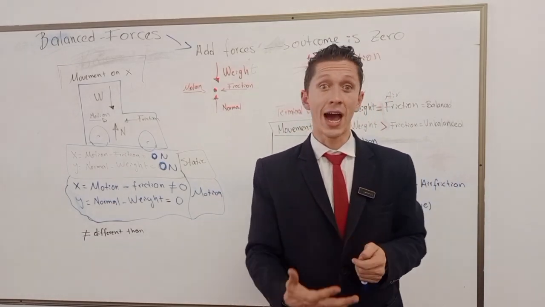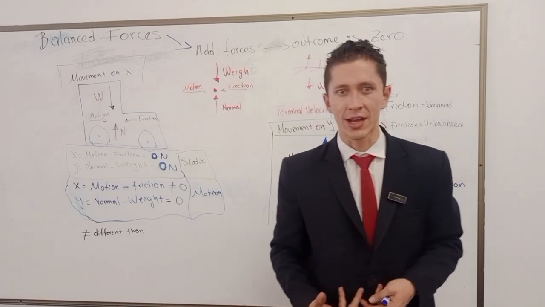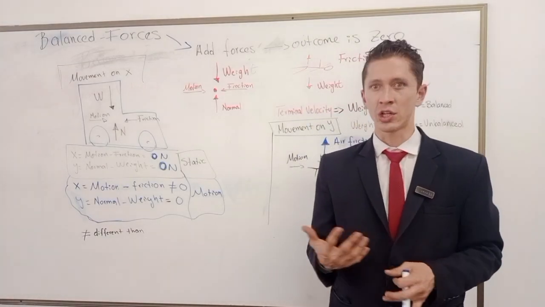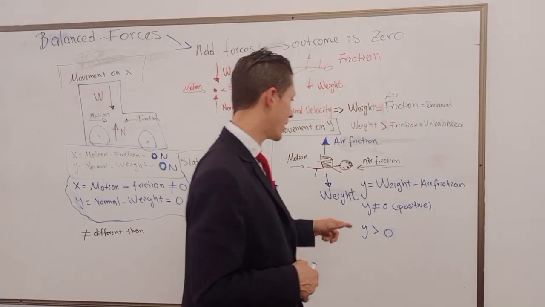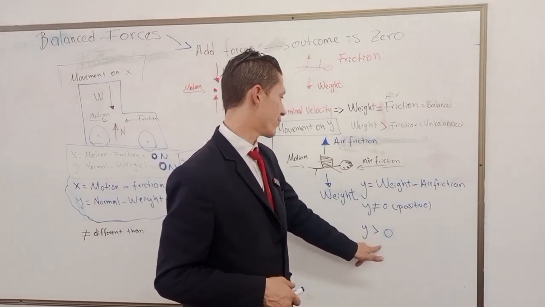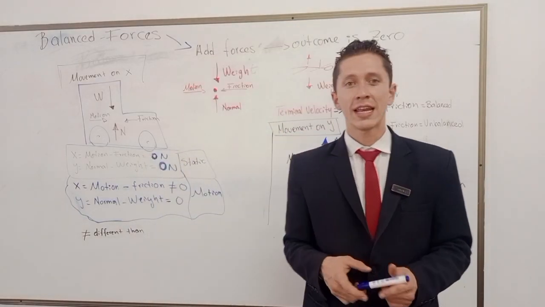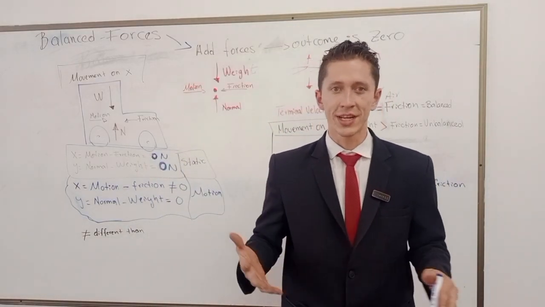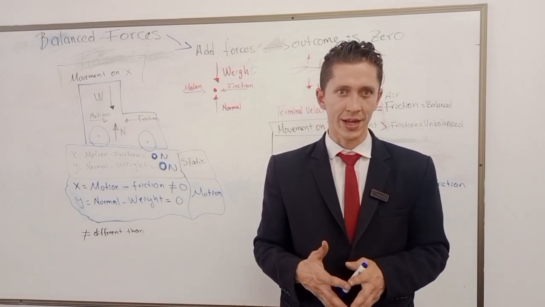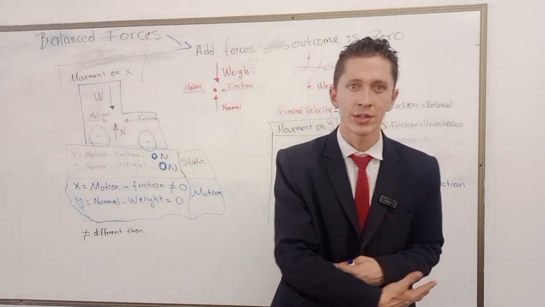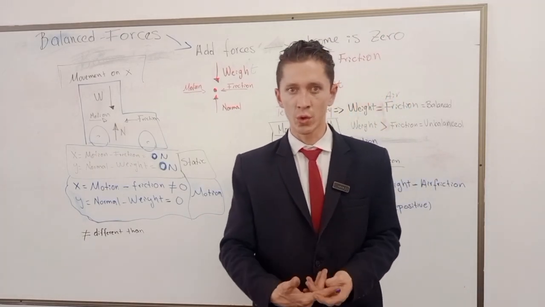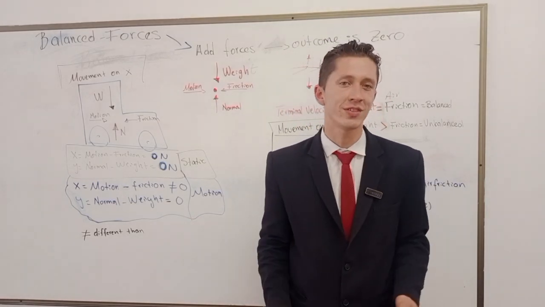But if the outcome is different than zero, it should be greater than zero, meaning that it is in motion, because if it equals zero, it's static, with the sum of forces being zero.